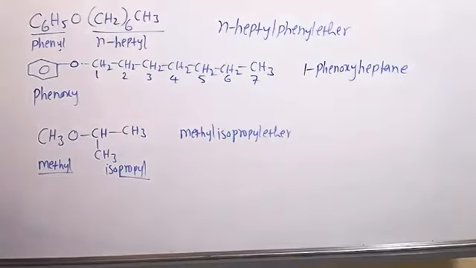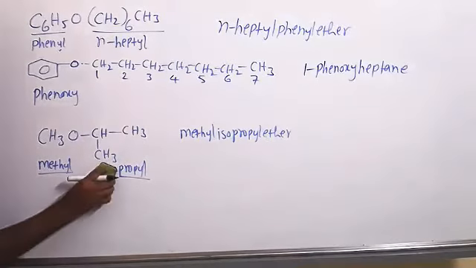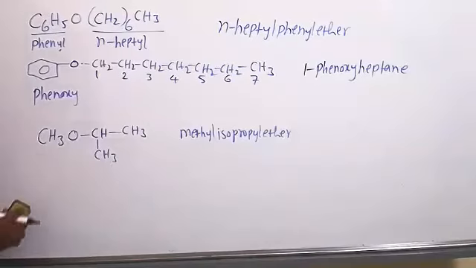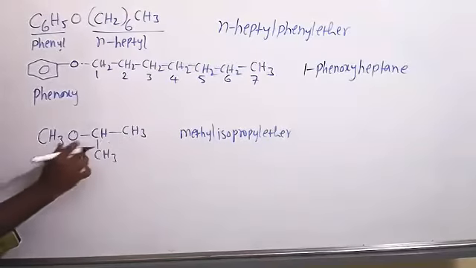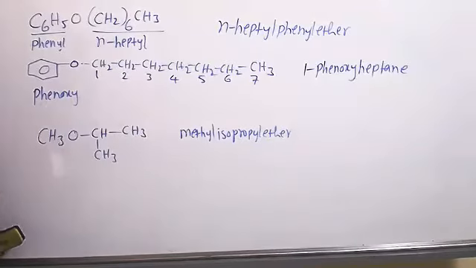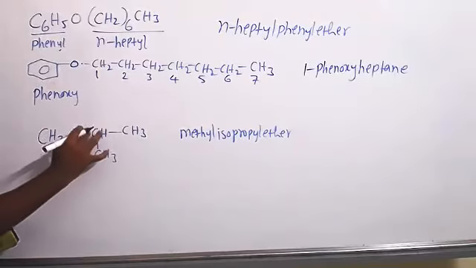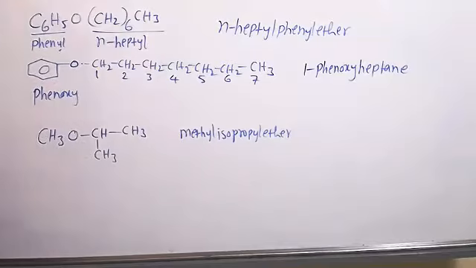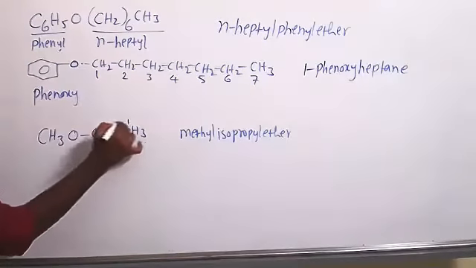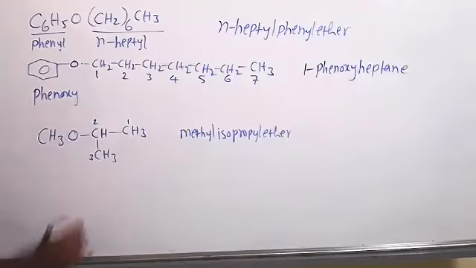Next, how to give IUPAC name? Not 1-methoxy. It's not 1-methoxy. So choose here longest carbon chain. This side is there. This is the longest carbon chain, right? So will it be 2-methoxy propane? Yeah. So give from this side 1, 2, 3 longest carbon chain. 2-methoxy propane. Yes, 2-methoxy propane.